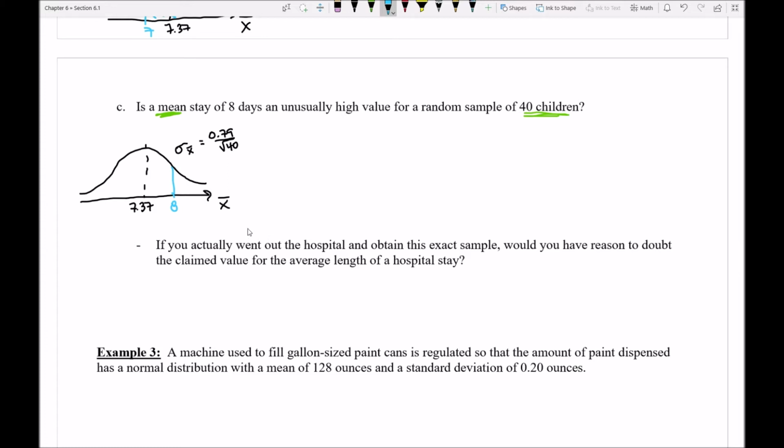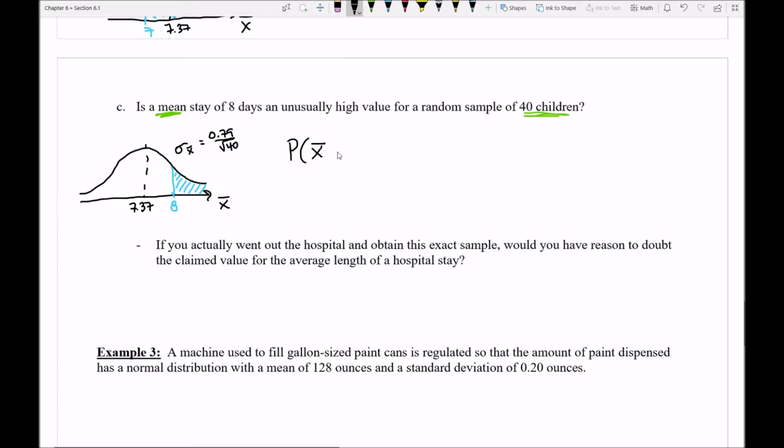So remember that one of our ways to determine if something was unusually high would be to measure the probability over here. That is the area towards the top tail. If, remember, this total area comes out above 5%, then certainly 8 is not in the top 5%. It's not going to be rare. But if it comes out as less than 5%, then we would know that it is rare.